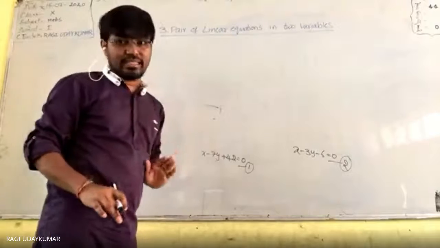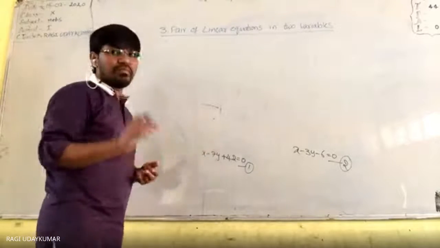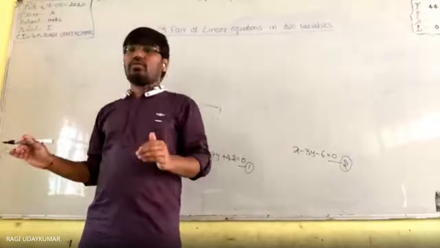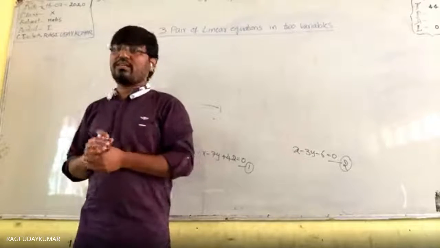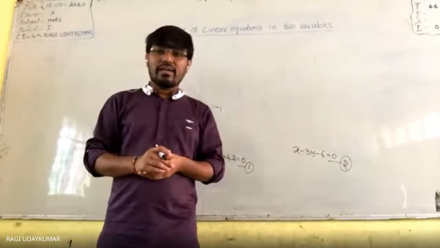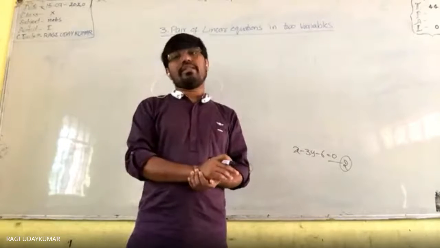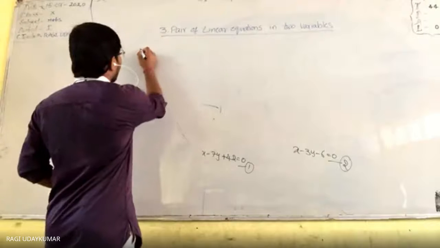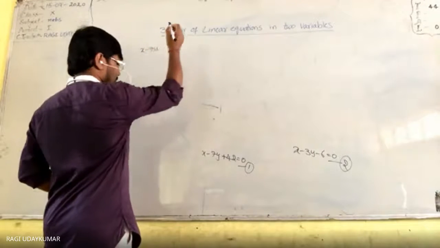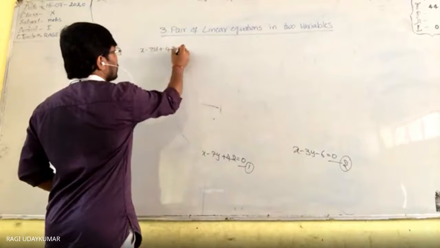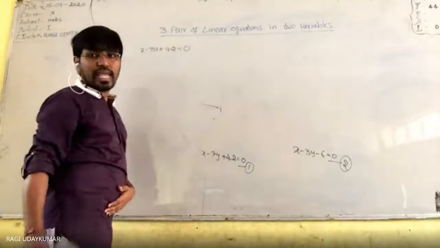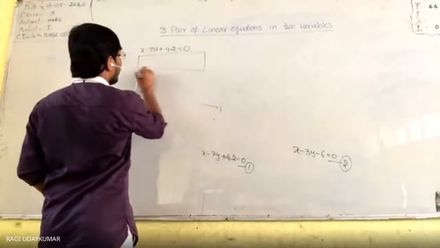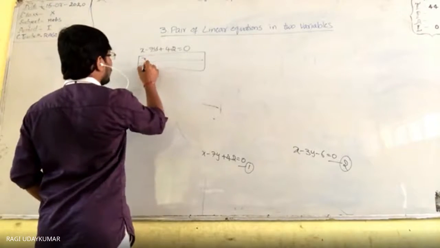I'll tell you one example. Why minimum 3? Actually with two coordinates you can draw the line. 2 coordinates are enough for us to draw the line. But better you take 3 coordinates, and I will tell you the reason here. X minus 7y plus 42 is equal to 0. So now the coordinates which satisfy x and y you need to find out.